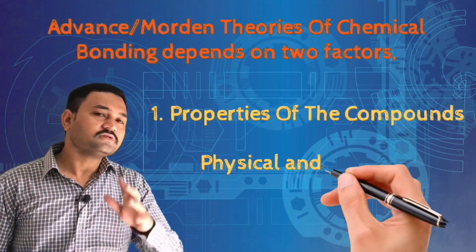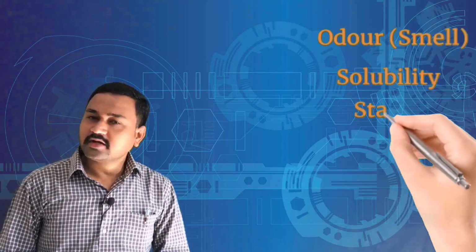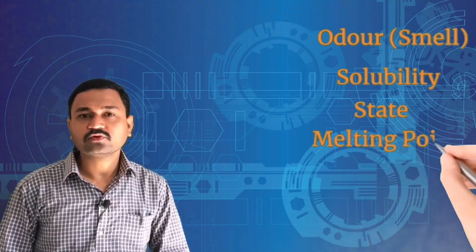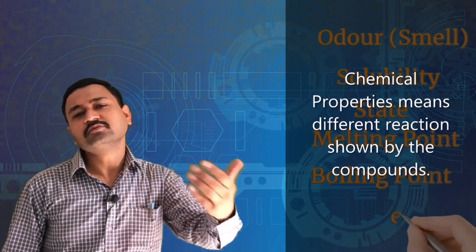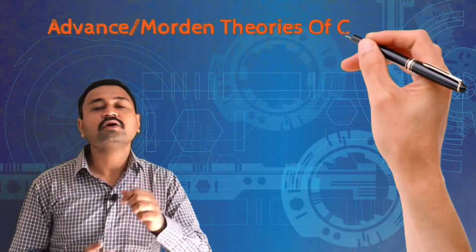A compound shows different physical as well as chemical properties. We know that. Now, which are the physical properties? Such as odor, solubility, state, melting point, boiling point of this compound. So that was the physical property, and what are the chemical reactions shown by that compound. After considering the properties of this compound, we have found that this property arises because of the bond which is present in that compound. So that was the first factor which we have considered.